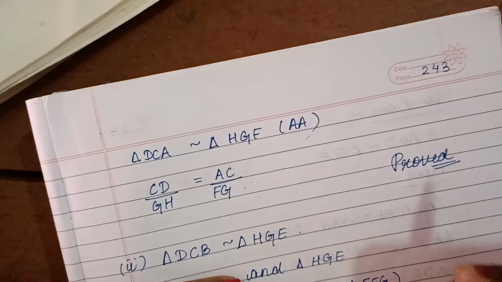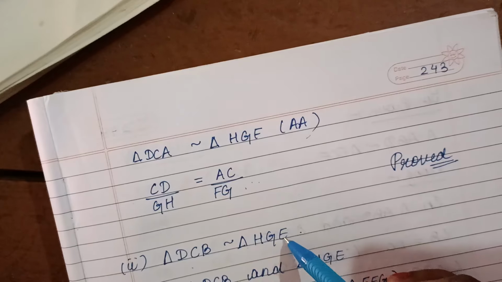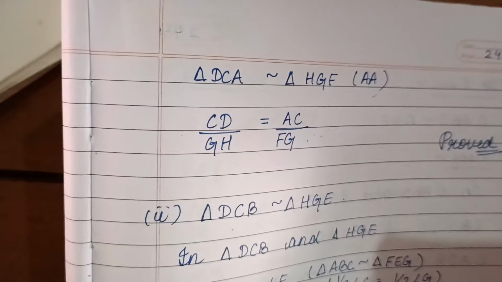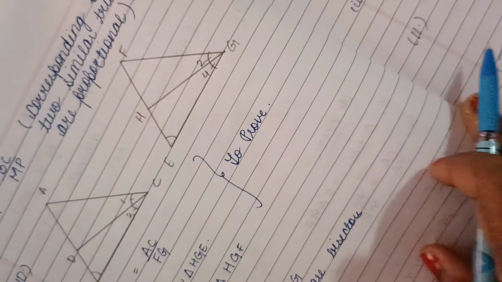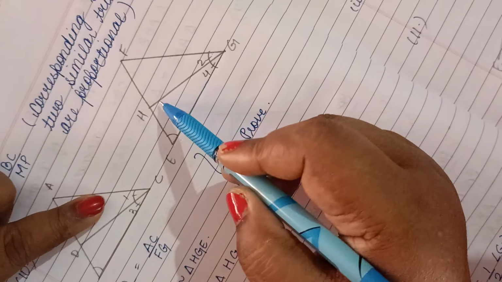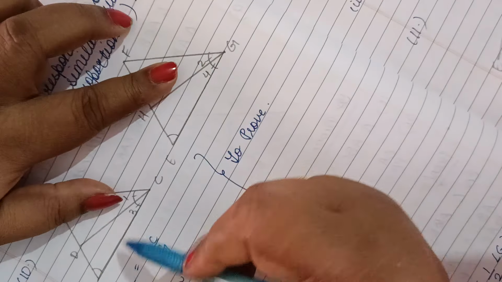Now the second thing which we have to prove is that triangle DCB is similar to triangle HGE. So let us see the figure first. In triangle DCB and triangle HGE, just see here, DCB, this triangle, and HGE, this triangle. To see this, look at only this half of the triangles.